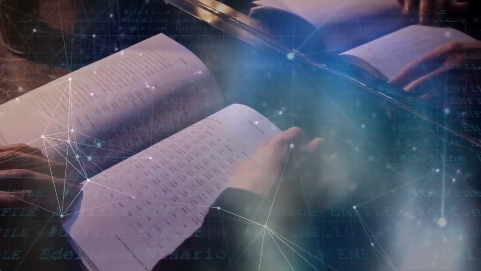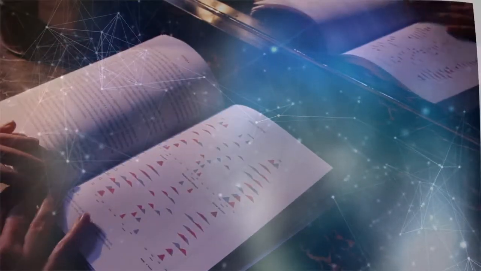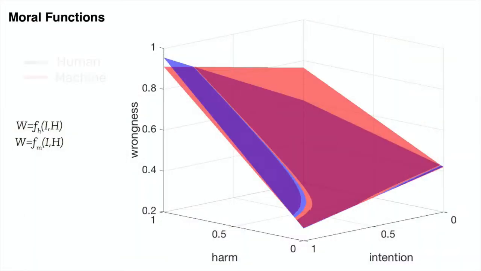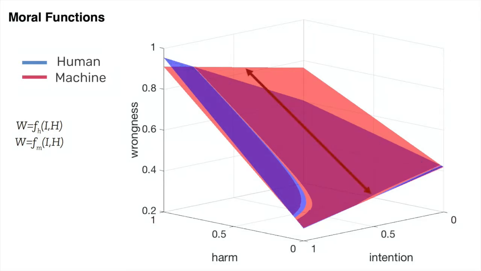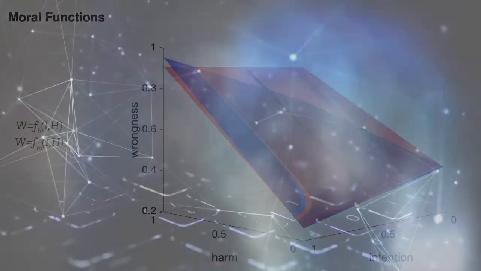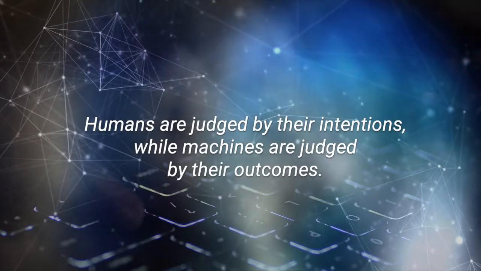After fitting the model to the data, we can explore the differences between the functions describing people's reactions to the actions of humans and machines. We find that intention enhances the perceived wrongness of human actions more than that of machines. This comes from the dominance of the interaction term between harm and intention in people's reactions to human actions. People's judgment of machines is dominated by the slope of wrongness on harm, suggesting that humans are judged by their intention, while machines are judged by their outcomes.